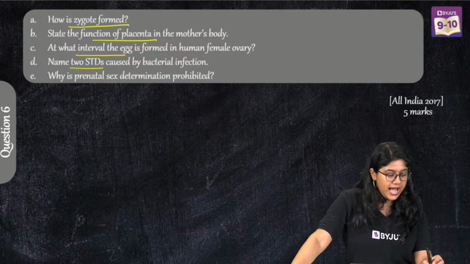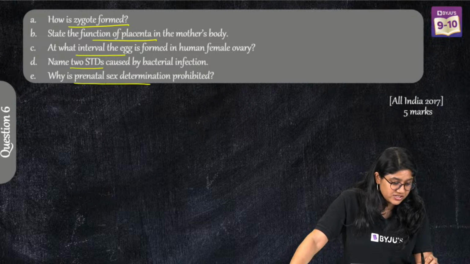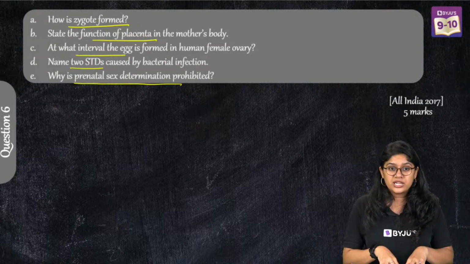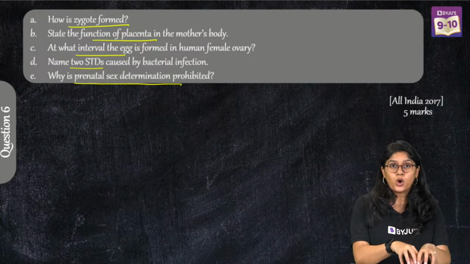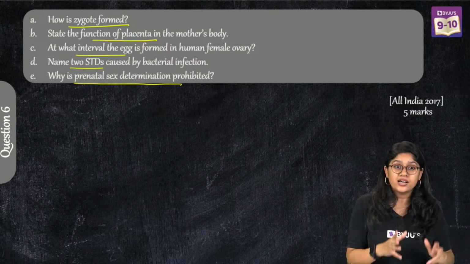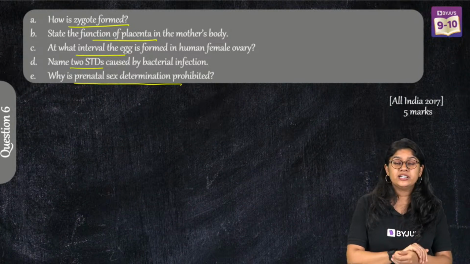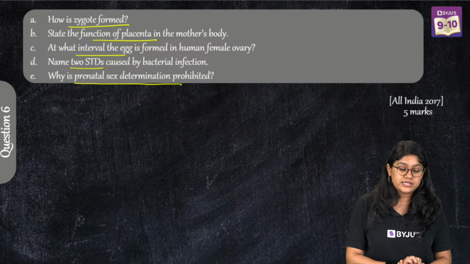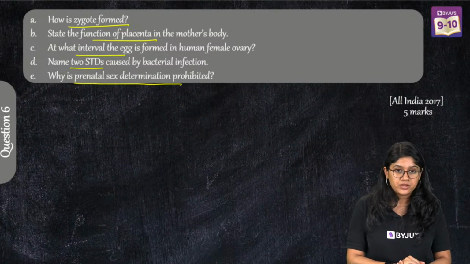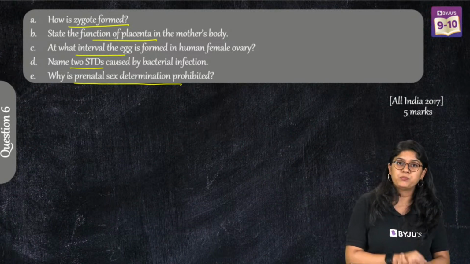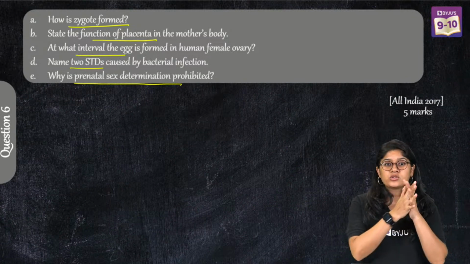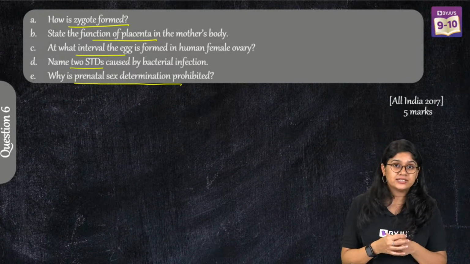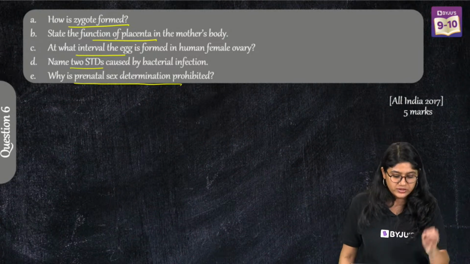Yes. And prenatal sex determination is prohibited in our country. Can you tell me the reason? In our country, individuals cannot go to a doctor and ask them to identify the gender of the unborn fetus. It is completely banned in our country. Why is it banned? Because many people would use it to kill or abort the female child. Okay. So here we have the answers, everyone.